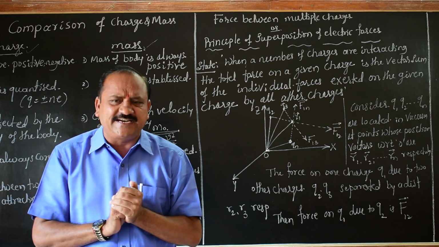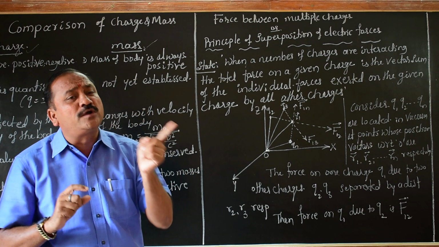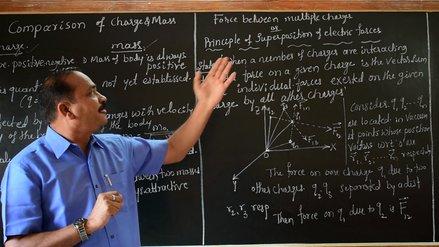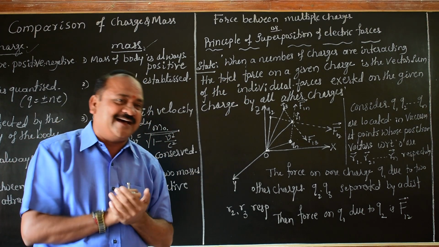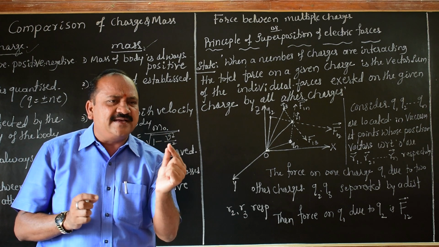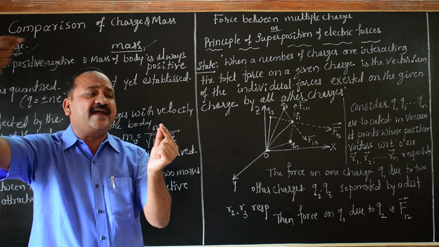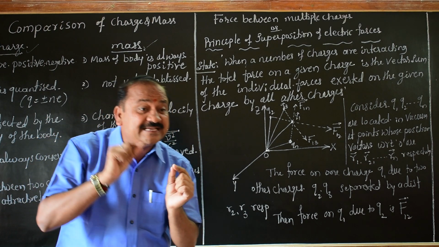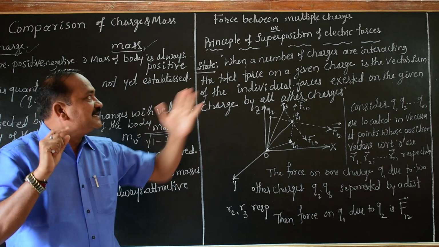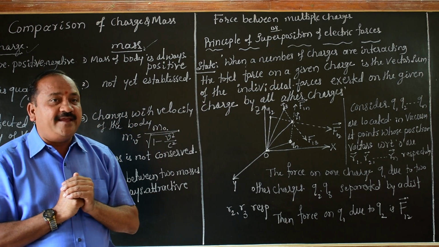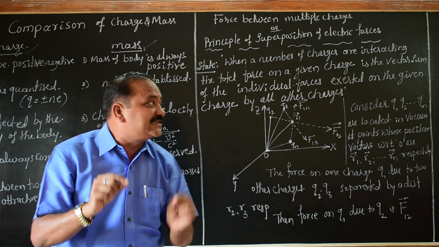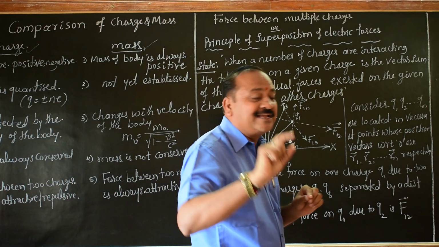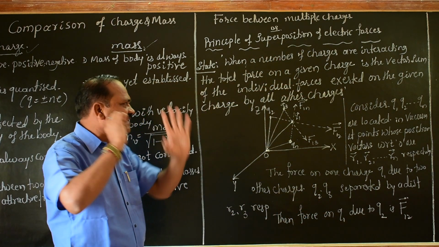It's a very simple statement. We want to find the total force when a number of charges are interacting with one charge. Then total force is always equal to the vector sum of the individual forces exerted on the given charge by all other charges. That is the statement.